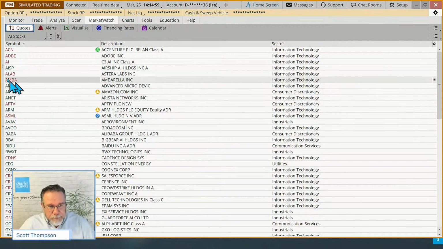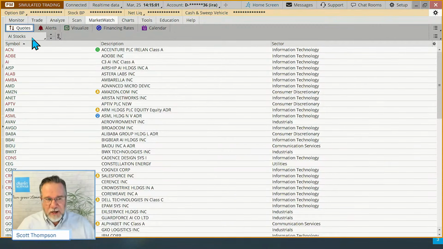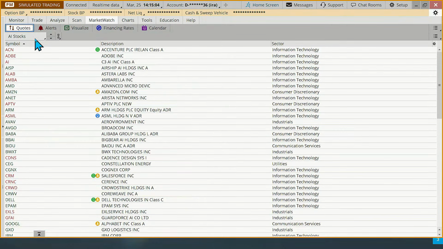So on MarketWatch, I just created a watch list called AI stocks. And one of the things I thought was really interesting is that a lot of the stocks are in information technology, which we can see over here. But there were also other industry groups and sectors represented. There's some consumer discretionary, Amazon, you guys are familiar with that, Aptiv, industrials, AV. I had no idea what this company was. We have some utilities, Constellation Energy. I'd seen that symbol before.